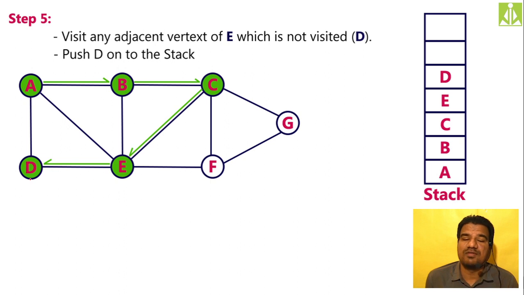And as you are doing backtracking from D, you have to make this D a different color. That different color we are saying black color. So mark this D with black color as we are doing backtracking, and whenever you are doing the backtracking, simply delete that node from the stack. Whatever node you are backtracking, simply delete that node from the stack. So now we are doing backtracking from D to E, so pop this D from the stack and mark this path.